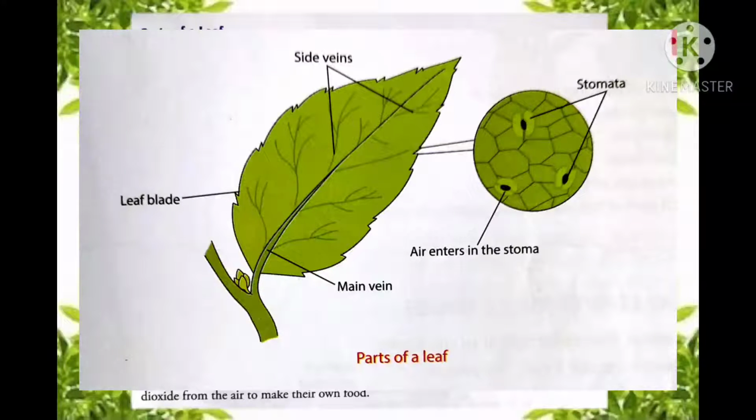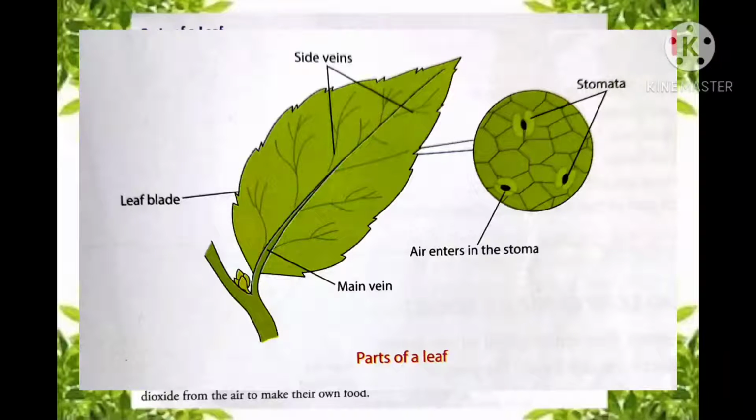Leaves need carbon dioxide from the air to make their own food. As human beings need oxygen for their survival, plants need carbon dioxide from the air to make food and to survive. And they breathe air or carbon dioxide through these tiny holes which are present on leaves, which are known as stomata. So students, here three main parts of a leaf are defined. First is leaf blade, which is the flat part of a leaf. Second is veins, which are further divided into two categories.